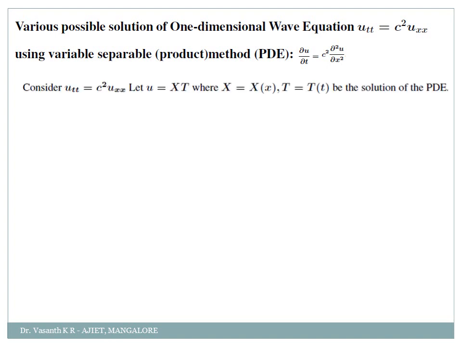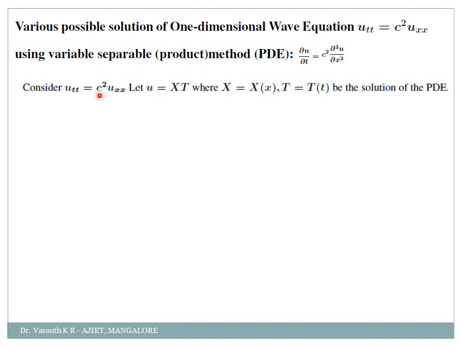So first, what I'm doing now is the various possible solutions for the one dimensional wave equation. Read the question carefully, my dear students, whether they have asked you to derive the equation or whether they have asked you to find the solution of the equation. You have to read the question carefully first and then start answering. Don't write both, don't get confused. So first we will consider u_tt is equal to c square into u_xx. They have told you to do it by the variable separable method, correct?